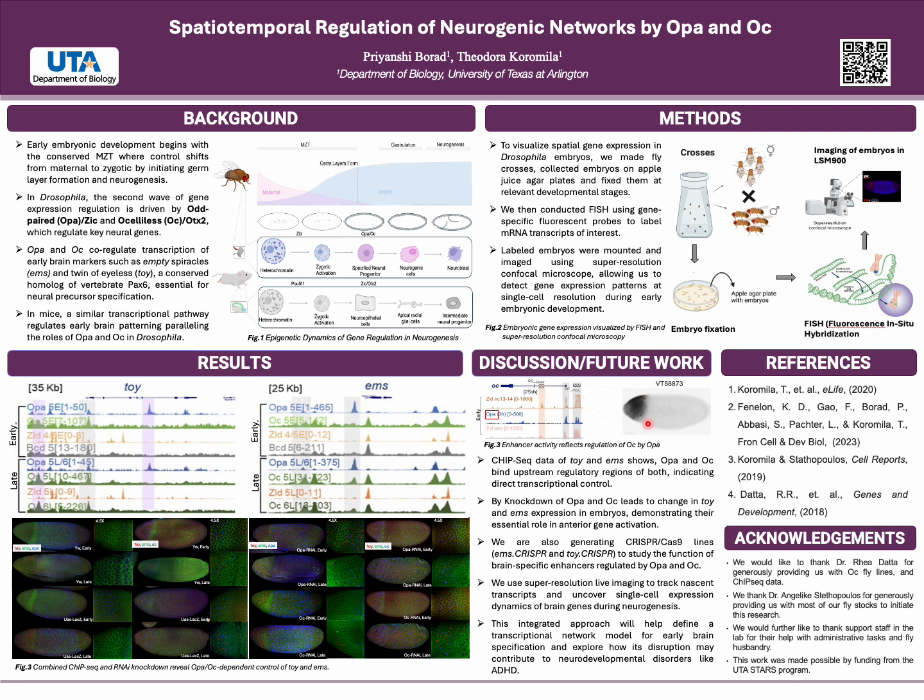As our next steps, we are planning to use CRISPR-Cas9 lines of EMS and TOI to understand their role, and we are also implementing super resolution live imaging of nascent transcripts to track real-time gene expression dynamics during early neurogenesis. Ultimately, our goal is to build a detailed dynamic gene regulatory network for brain lineage specification that could offer insights into the basis of neurodevelopmental disorders like ADHD.